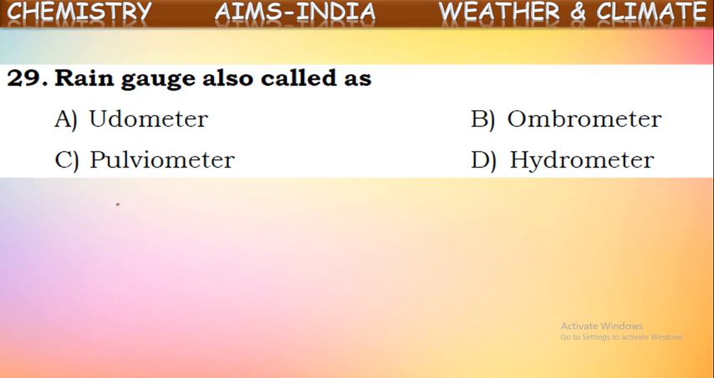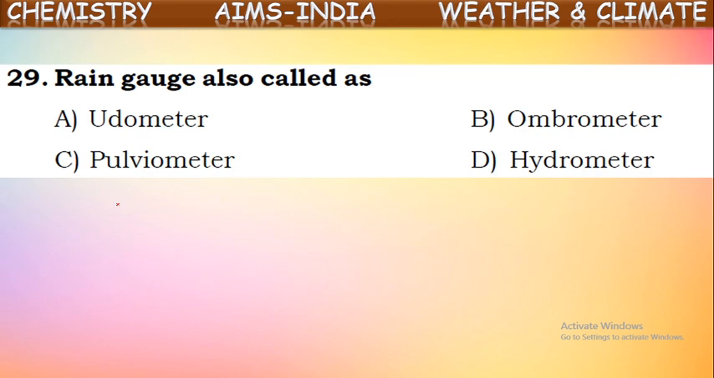Rain gauge, also called as. Rain gauge means the instrument which is used to measure rainfall. How much rain occurred at a particular place can be measured by using a rain gauge. It contains a cylindrical measuring jar connected at the top to a funnel, and when it is kept in the rain, it collects the rainwater, and the height of the rainwater column in the measuring cylinder gives the extent of rainfall in that particular area. So that instrument is called a rain gauge.